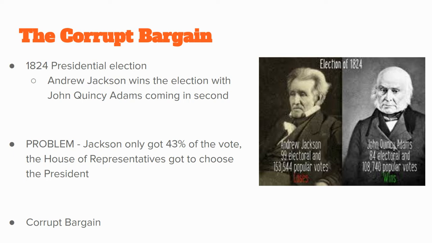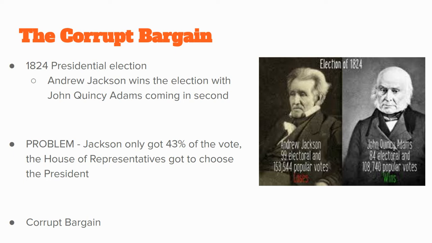Now, as I said, there's four different people running. Andrew Jackson wins this election. He gets the most electoral votes. John Quincy Adams, the son of John Adams, right, the second president, he gets the second most votes. Andrew Jackson is famous from the War of 1812. If you remember, he was the guy who helped them win the Battle of New Orleans. So Andrew Jackson wins. Okay, no problem. Democratic Republican wins.